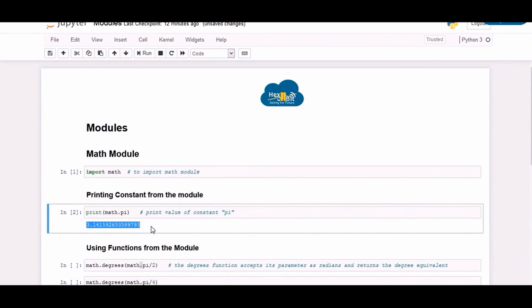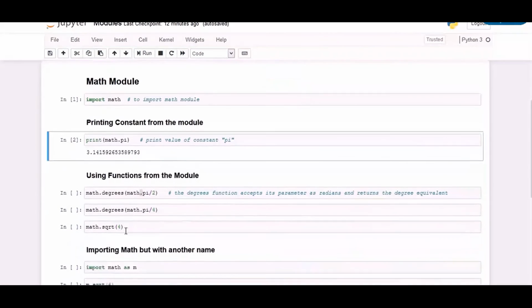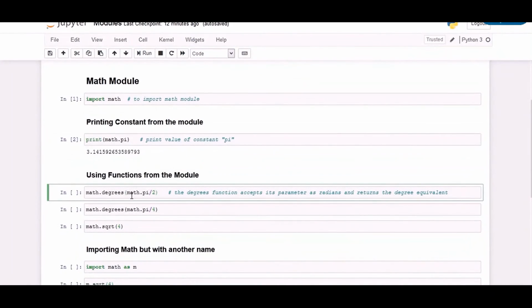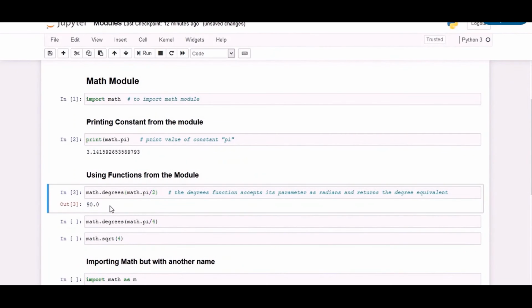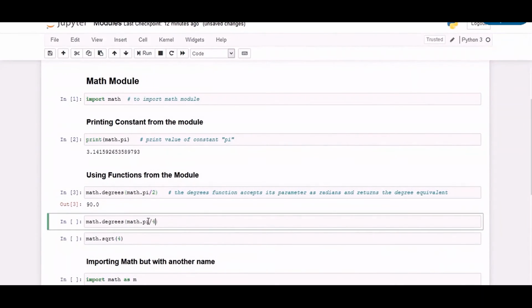Let's now make use of a function offered by the math module. This function is degrees. This function will basically convert any radian value into degrees. So let's make use of this function to convert pi by 2 radians into degrees. So as you can see, the result is 90 degrees. Similarly, pi by 4 is 45 degrees.